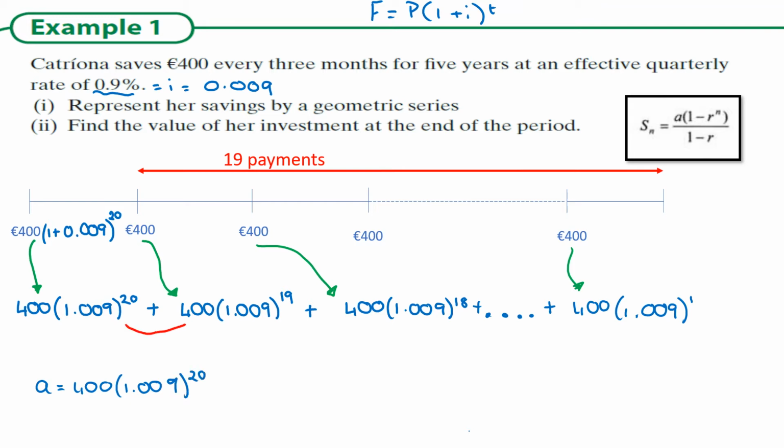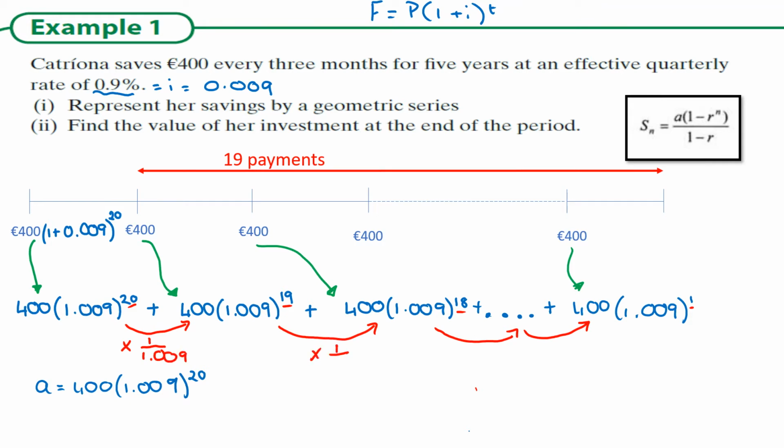So what do you multiply each time to get down to the next term? As you can see, the power here is decreasing. So effectively what's happening is it's being divided. But we don't have division, we only talk multiplication. So it's going to be 1 over that bracket, 1.009.